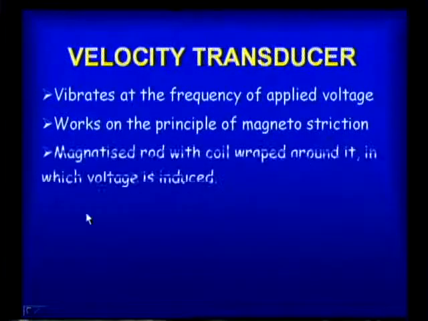What is magnetostriction? A magnetized rod with a coil wrapped around it, in which voltage is induced. That means a rod is there, it is magnetized, and a coil is wound around it, so that it induces current. Because of that it moves, and when it stops it comes backward.